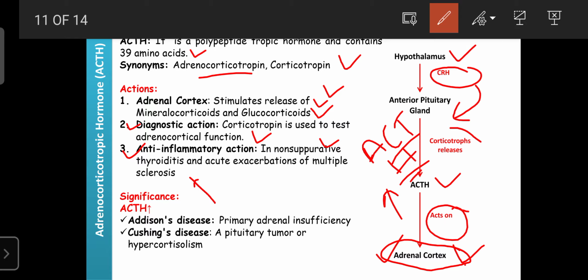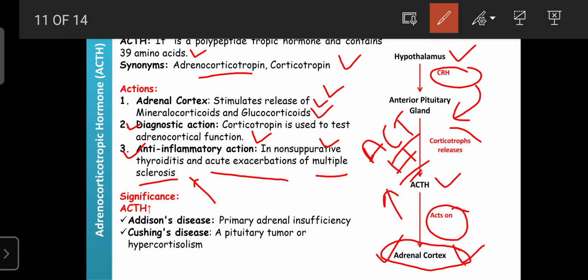That is also treated with the help of ACTH, and it is also used for the treatment of acute exacerbations of multiple sclerosis. Because it has strong anti-inflammatory activity, it is helpful for the treatment of inflammation. That's why it is employed in the treatment of thyroiditis or acute exacerbations of multiple sclerosis.